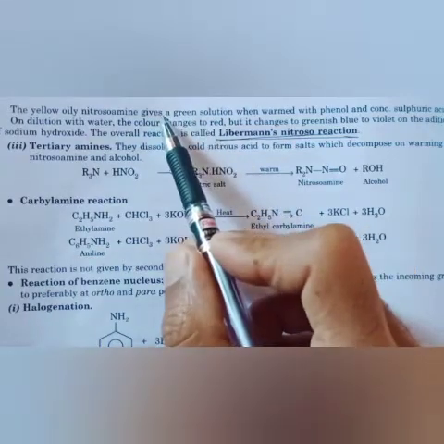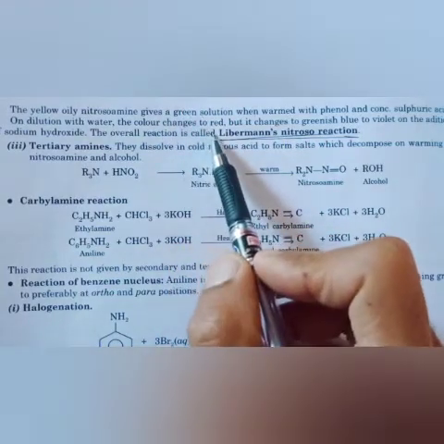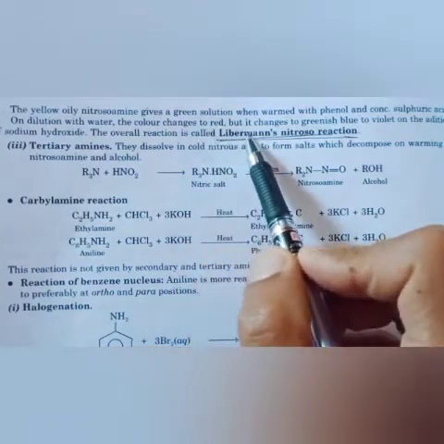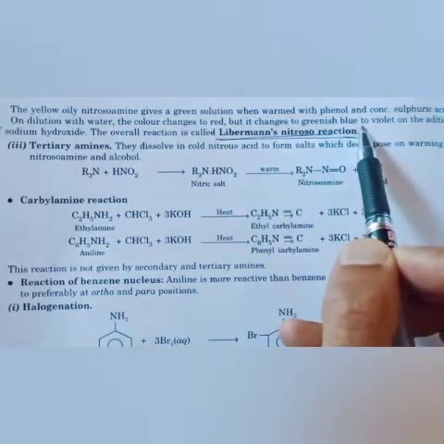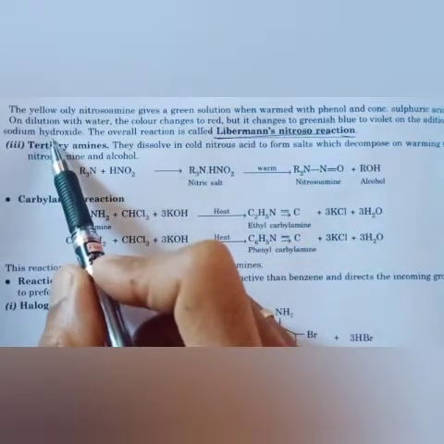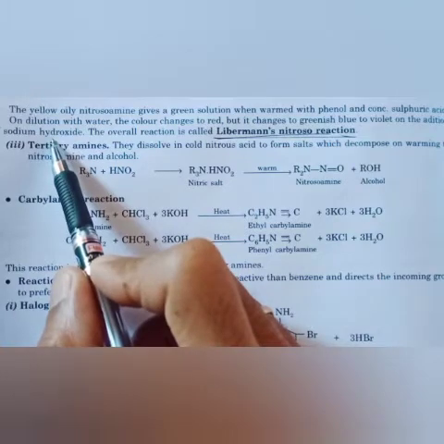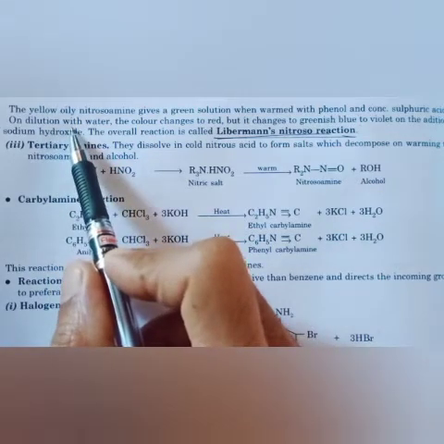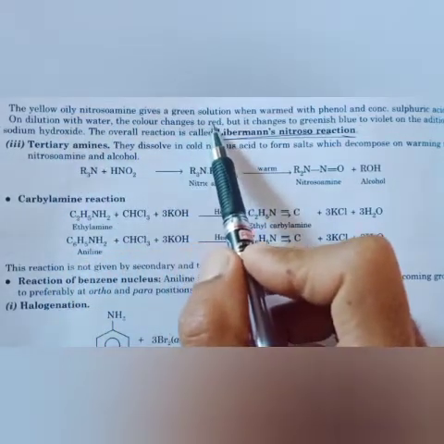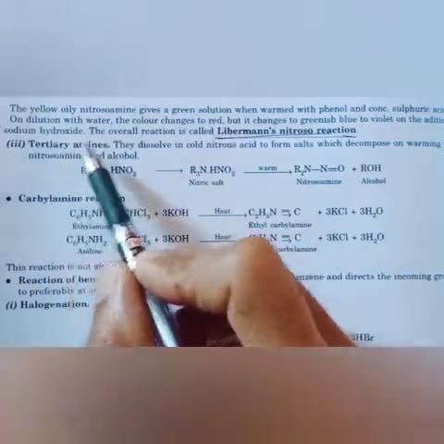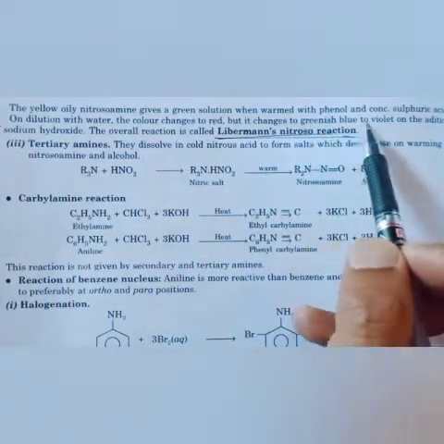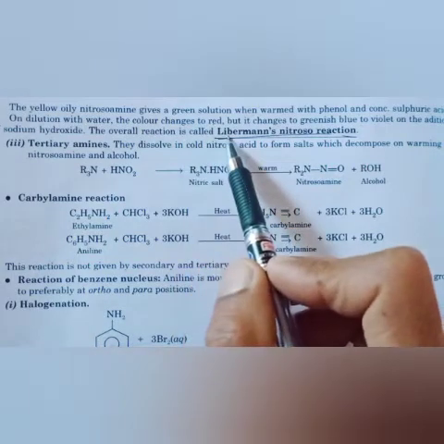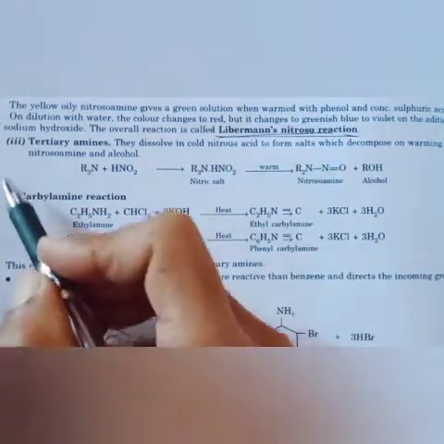That yellow and green solution will change into red, but it changes to greenish blue to violet on the addition of sodium hydroxide. It means that with sulfuric acid on dilution with water, it will change into red, whereas when you add sodium hydroxide, it changes to green blue to violet. This overall reaction is called the Lieberman nitroso reaction.